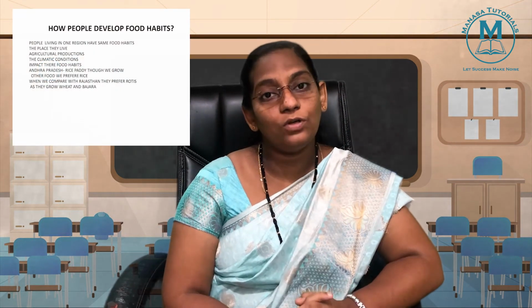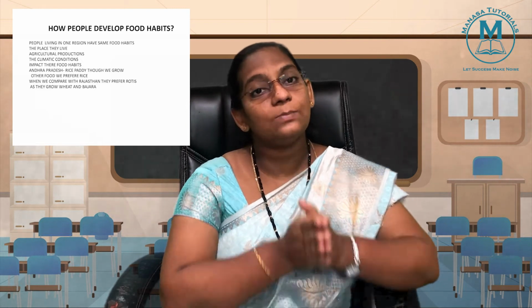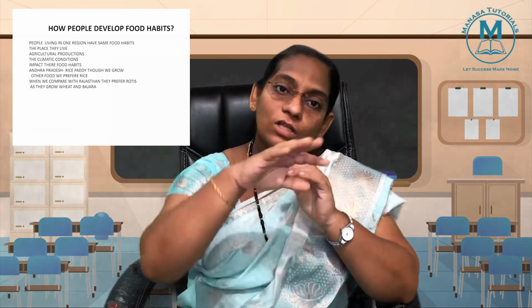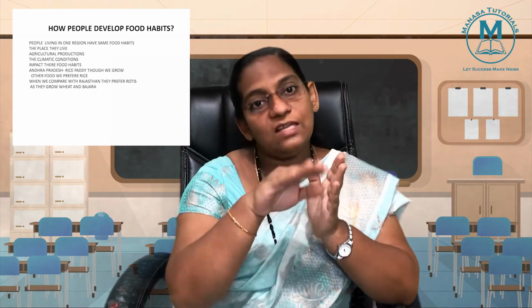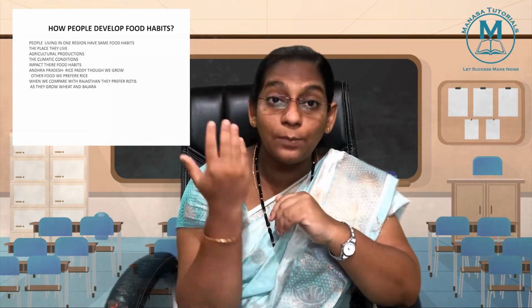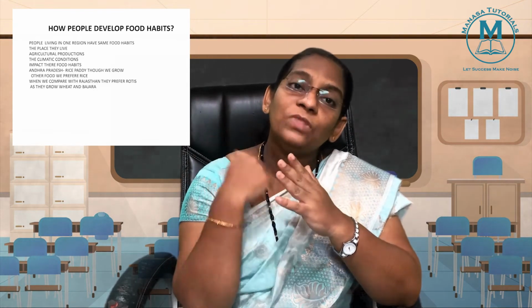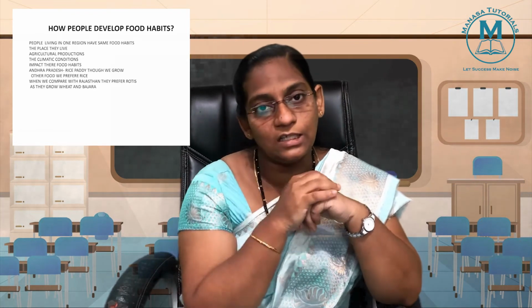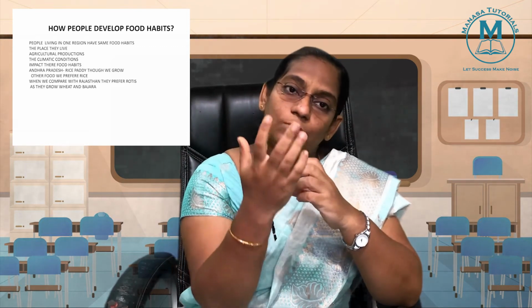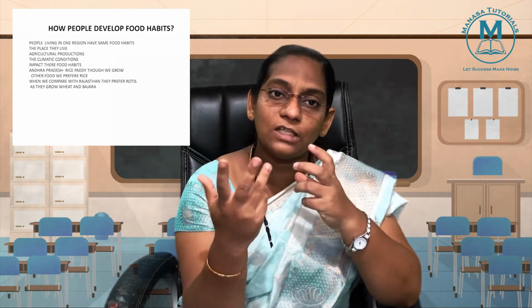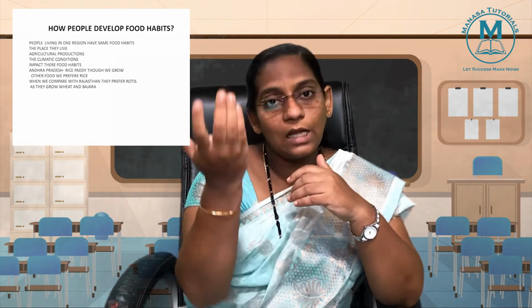How do people develop their food habits? People living in a particular region or in the same region will have the same type of food habits. The place they live, the agricultural production, the climatic conditions, all these impact the food habits of people living in a certain area. When you look at people living in Andhra Pradesh, they have a common food habit: they eat rice more, because the climatic conditions favor the production of paddy. As they produce paddy in huge quantities, they ultimately prefer rice.